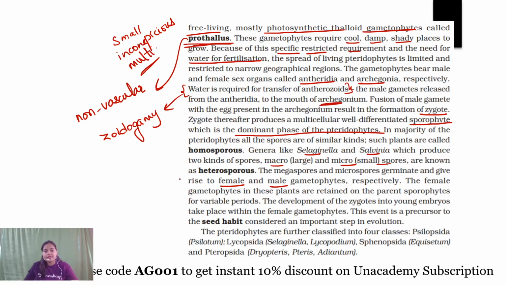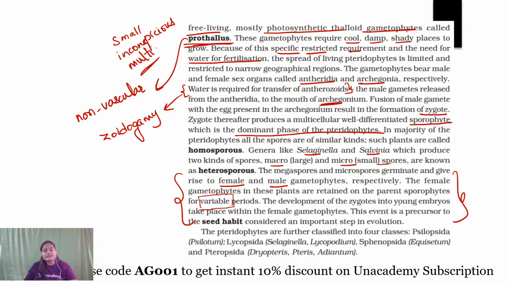Now students, these particular lines written over here are really important. First I'll read and then I'll explain. Here it is mentioned that the female gametophytes in these plants are retained on the parent sporophytes for a variable period. This term variable is really important.